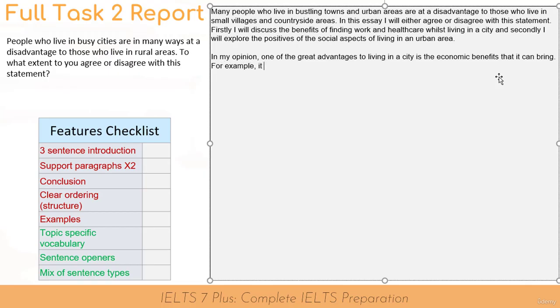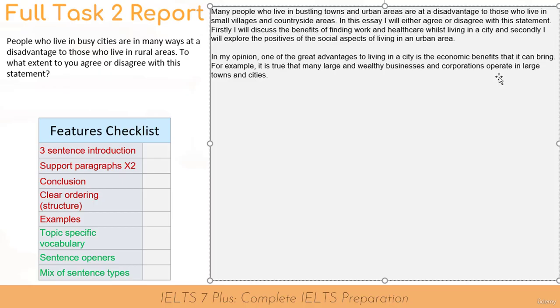For example, it is true that many large and wealthy businesses and corporations, so I'm being more specific in my example and giving extra detail, operate in urban areas, in large towns and cities.